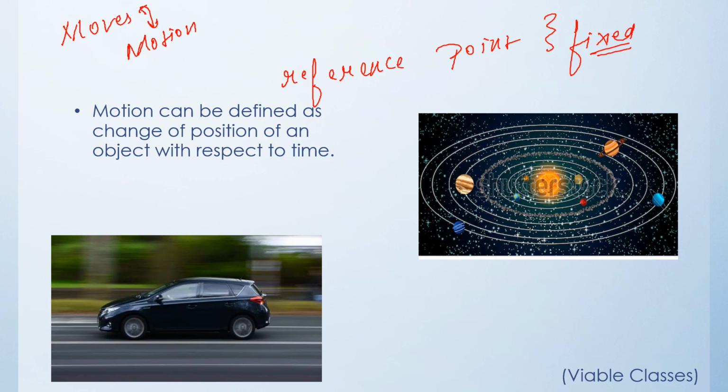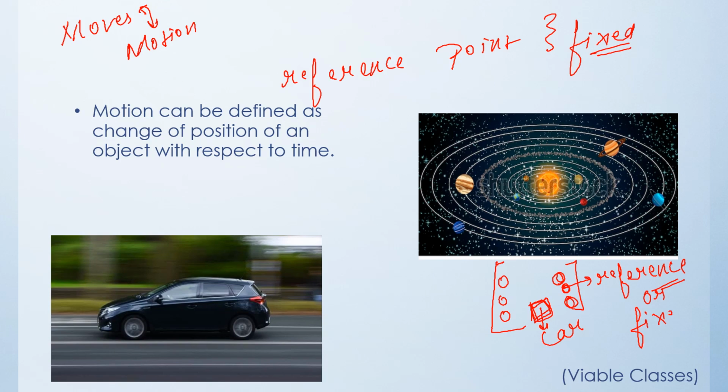Whenever you see anything moving, supposedly this is a street, there are some trees and a car is moving. So what will tell you that this car is moving? These trees are stationary objects, they will not change their positions. So these can be our reference points or fixed points.